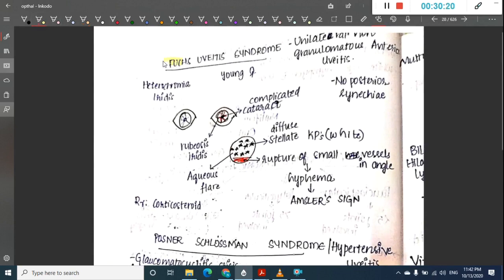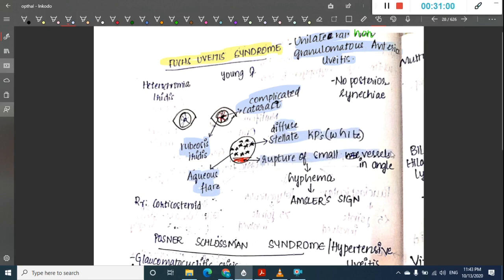Then the next thing which we have is Fuchs uveitis syndrome. In Fuchs uveitis syndrome, we have unilateral non-granulomatous anterior uveitis. Here you see symptoms like complicated cataract. It is associated with complicated cataract and rubeosis iridis. Obviously there is aqueous flare, and you see diffuse stellate keratic precipitates, which are white.